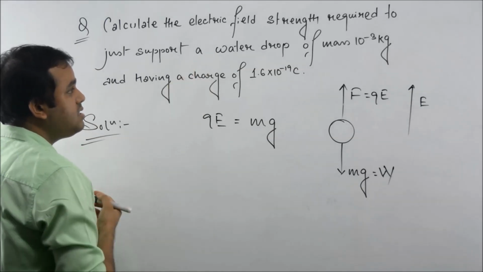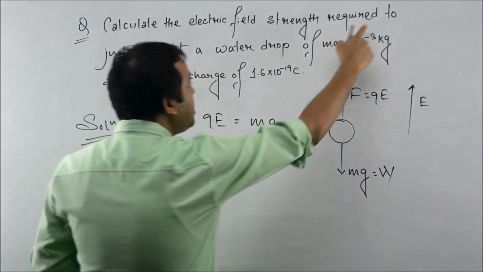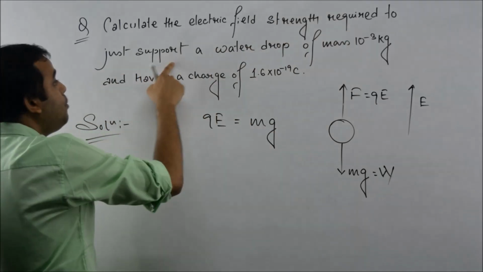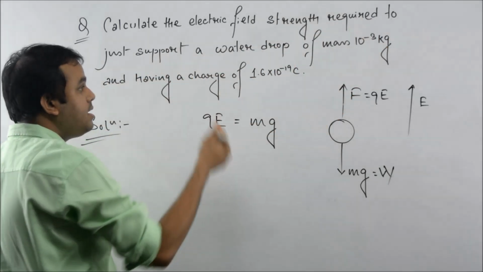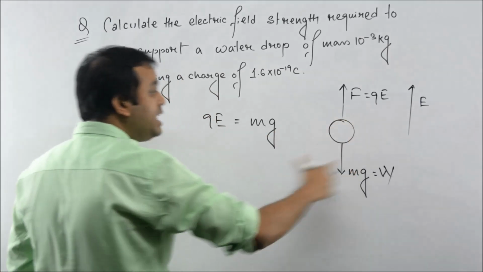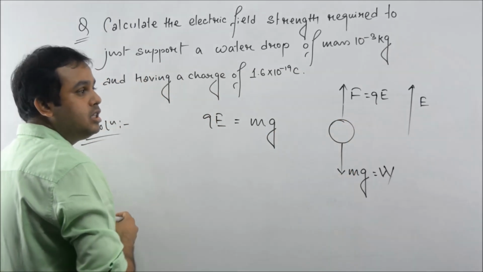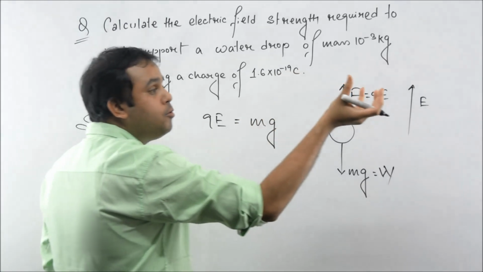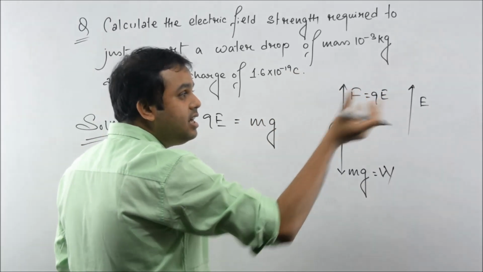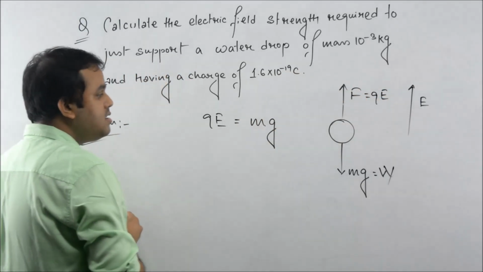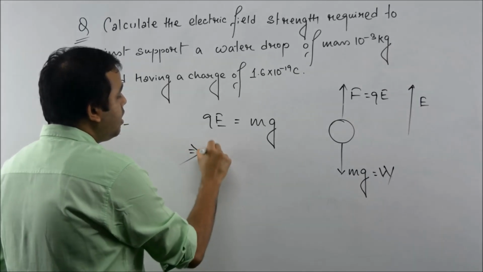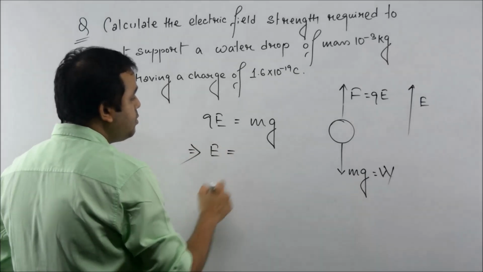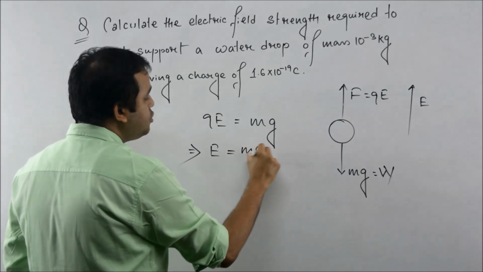So in the question you can see that it is written that to just support a water drop, that means the water drop will be in equilibrium. The water drop would be at rest in the air. Clear, students? So from this relation we can write that E equals mg by Q.